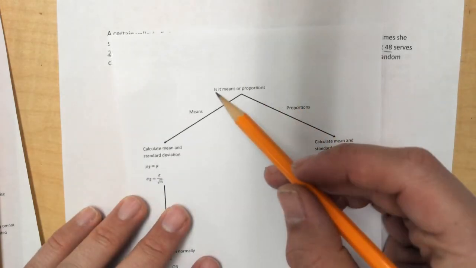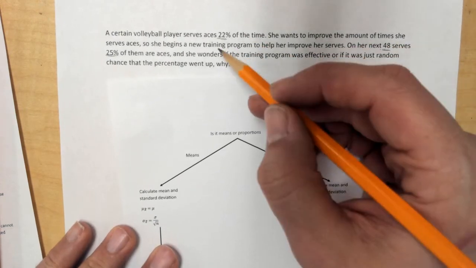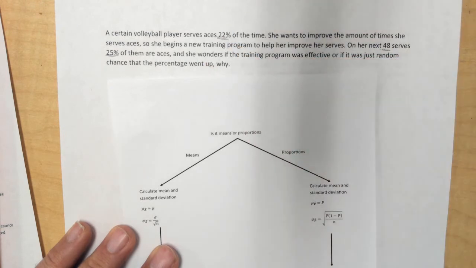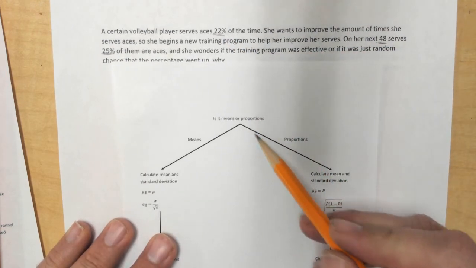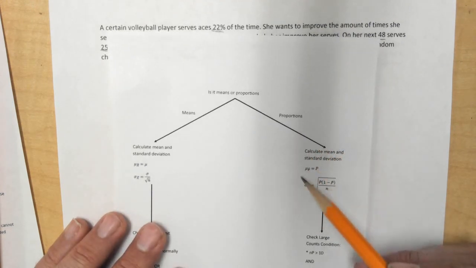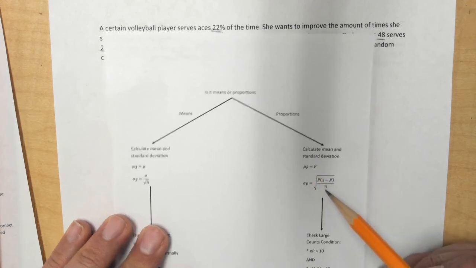So the first question, is it a means or proportions problem? In this case, you have percentages. That means it's proportions because we're looking at the portion. So we follow this line of proportions. Our first step is to calculate the mean and standard deviation, and we're going to use these equations to do so.